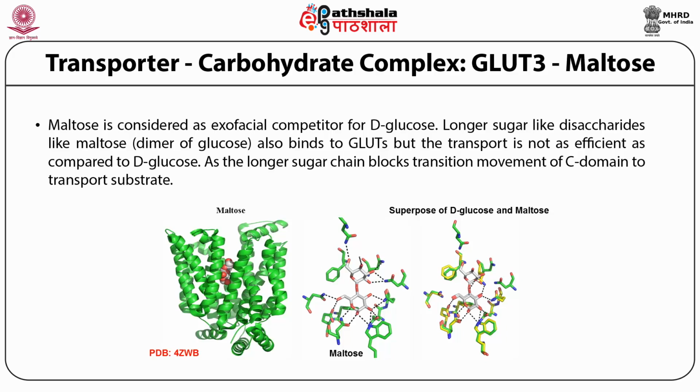When glucose is there, the transmembrane helix can move. Whereas when maltose is there, you see that the asparagine is shifted away, so the transmembrane helix cannot move. It is basically the other disaccharide blocking the movement of the transmembrane helix. As a result, there is a slow transport, and we can also call it an inhibitor.